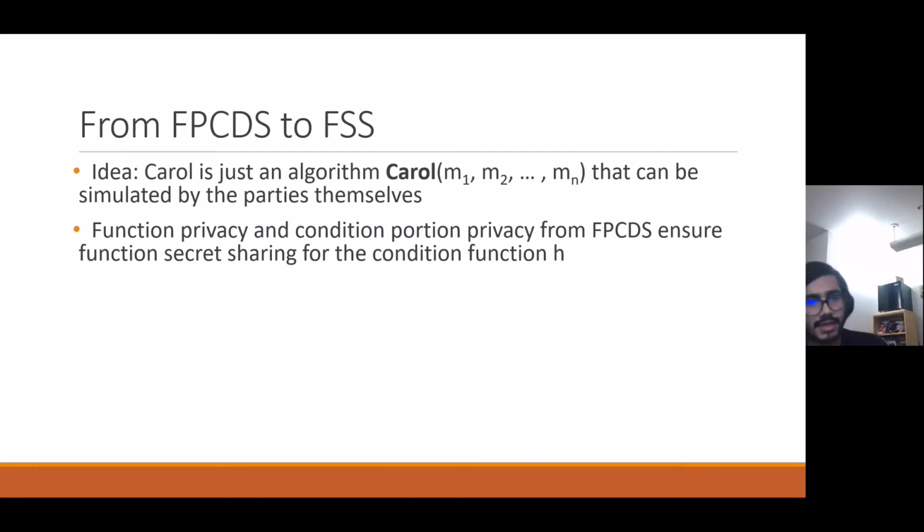So what are we actually sharing here? Well, we're trying to see the output of the Carol function and deduce something about the inputs. That means that we're actually sharing the condition function. We know that if Carol outputs the secret, the condition function's output must have been 1. If Carol outputs reject or the wrong secret, we know that with very high probability the condition function's output must have been 0.